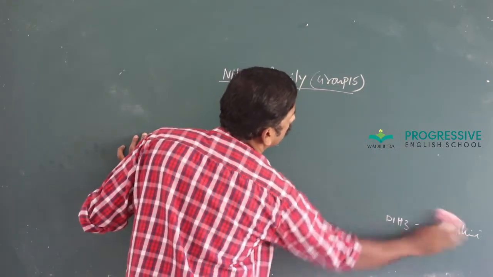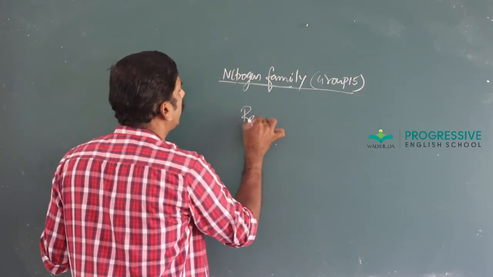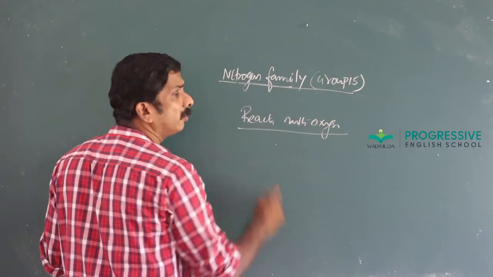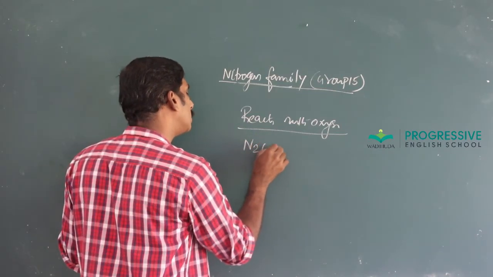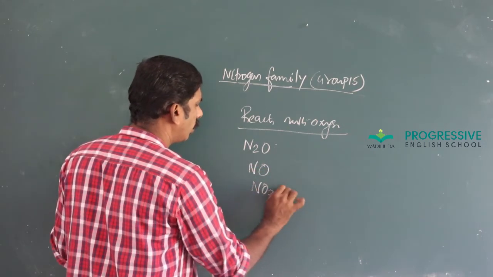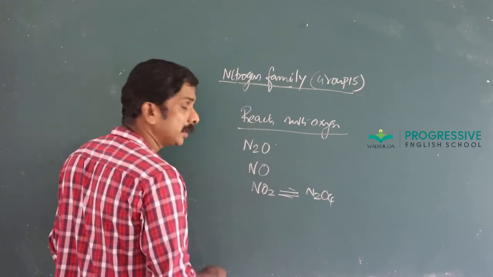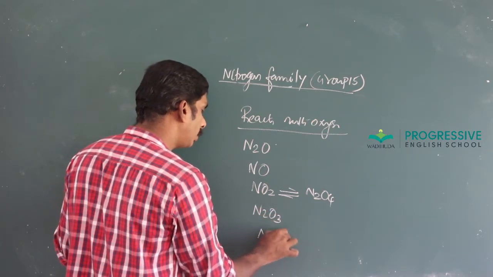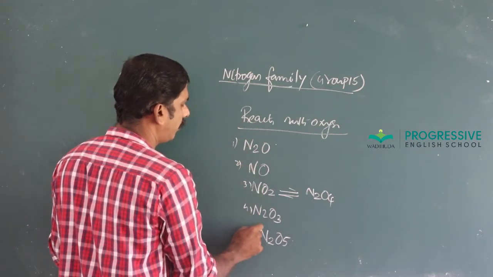Then here, reaction with oxygen. Nitrogen forms reaction with oxygen, mainly trioxide and pentoxide. Nitrogen forms a series of oxides such as N2O, NO, NO2, which dimerizes to form N2O4, N2O3, N2O5. 1, 2, 3, 4, 5 oxides.